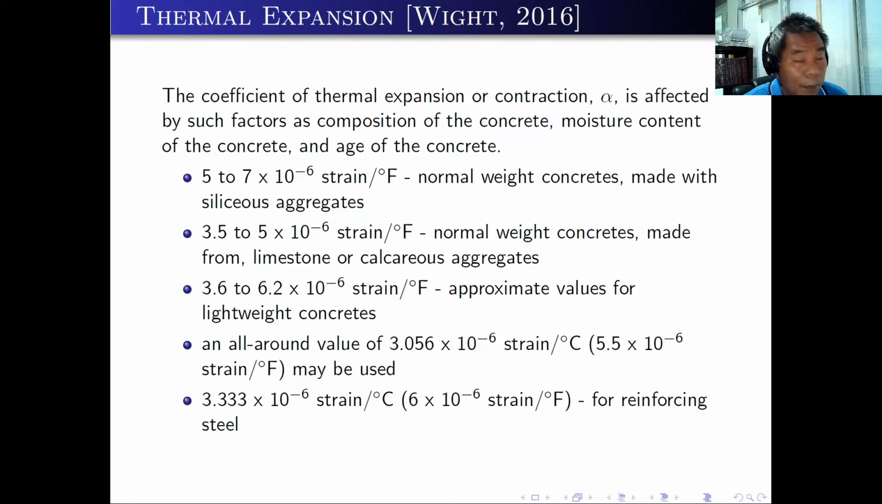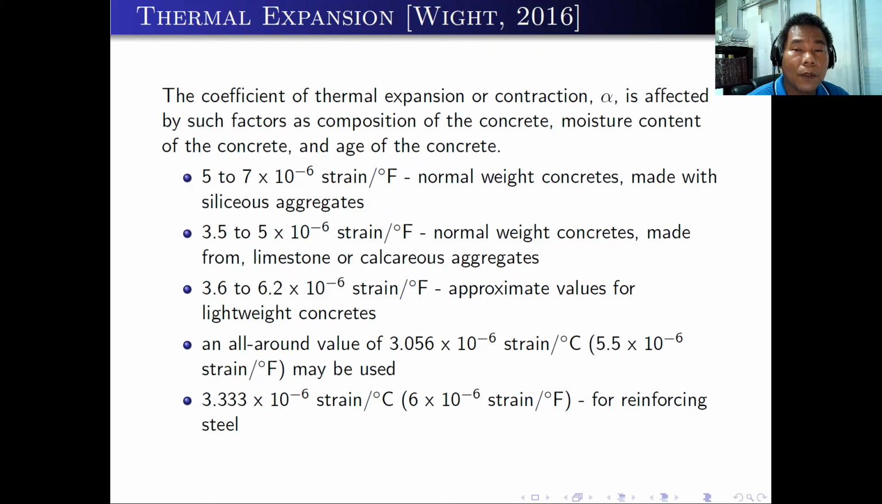Aside from the creep and shrinkage, there is also the problem with thermal expansion. It's very important that you know the coefficient of thermal expansion or contraction because this will affect concrete. Normally, for normal weight concretes made with siliceous aggregates, the coefficient of thermal expansion alpha is 5 to 7 times 10 to the negative 6 strain per degree Fahrenheit. For normal weight concretes made from limestone or calcareous aggregates, that's 3.5 to 5 times 10 to the negative 6 strain per degree Fahrenheit.